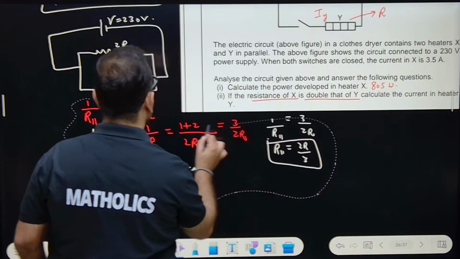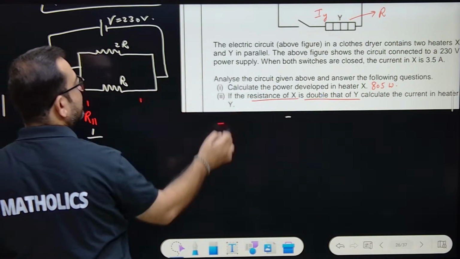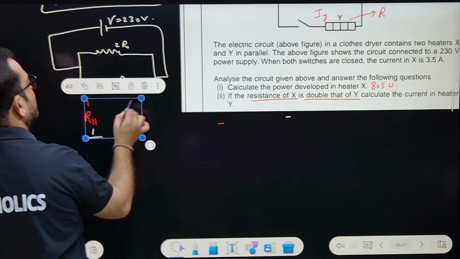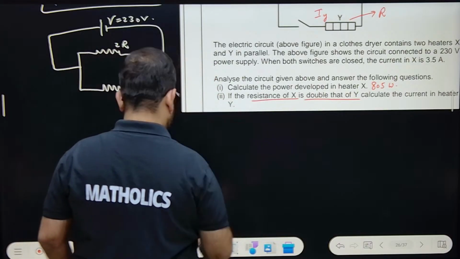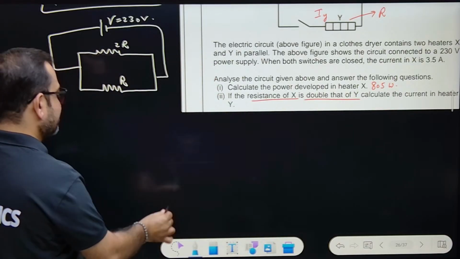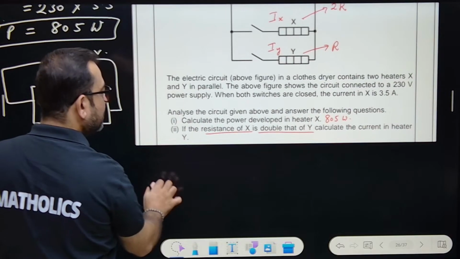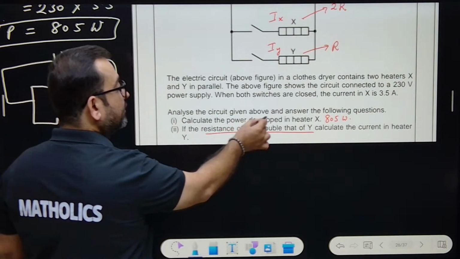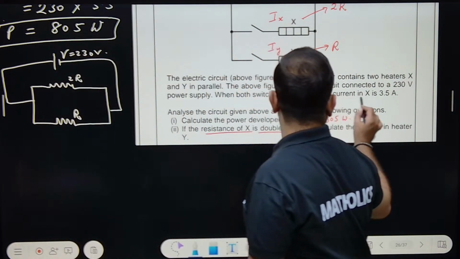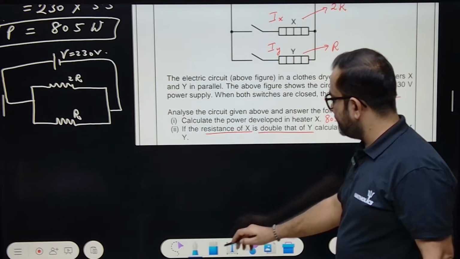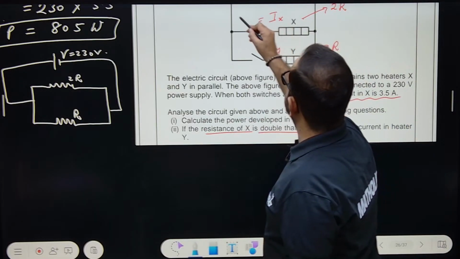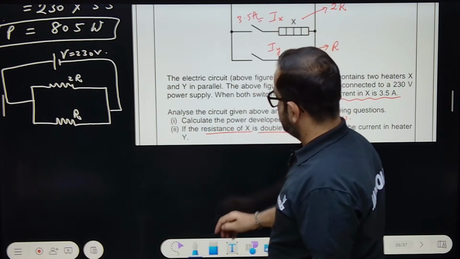Remove this, remove this. Okay. I am unnecessarily making it lengthy. Forget it. Ix is given, na? Ix is given 3.5. The current developed in heater X is what? It's given. The current in X is 3.5 amperes. So Ix is actually equal to 3.5 amperes.